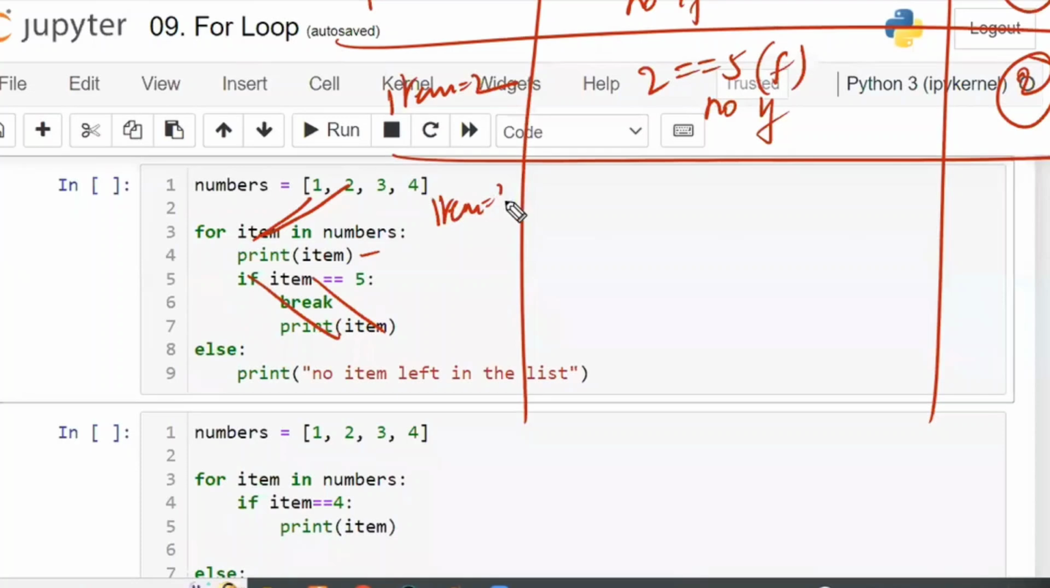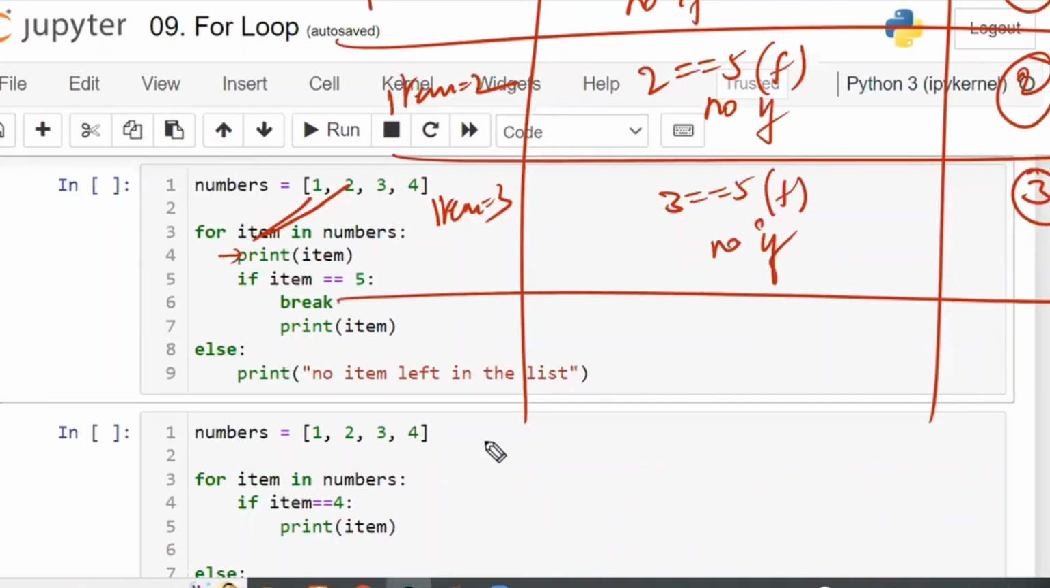Next, item is equal to 3. First print item, that is 3. After that, 3 is equal to 5? False. Since false, no need of if. No if condition should be executed. Next, item is equal to 4. Print 4. 4 is equal to 5? The condition is false. No if statement.